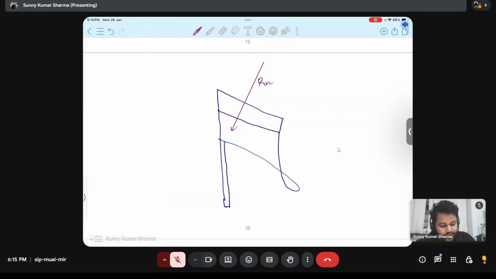What will be its result, its breakdown of this vector? This will be, if this is RH, this will be the side force of this RH, and this will be the L side. This is the direction of the moldboard plow. In this direction it is moving. So RH's longitudinal component is L and its side component is S.